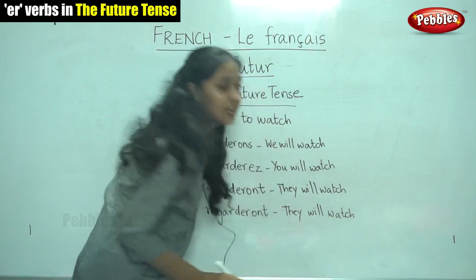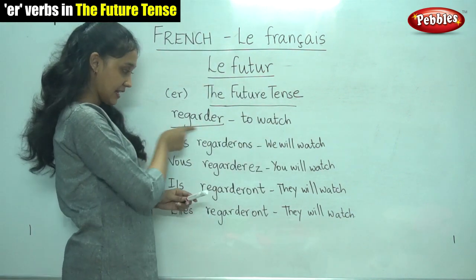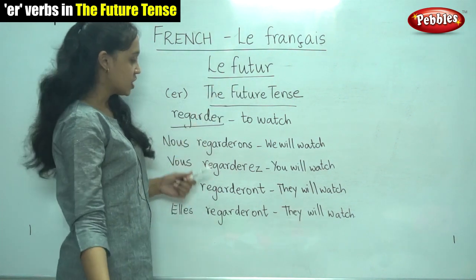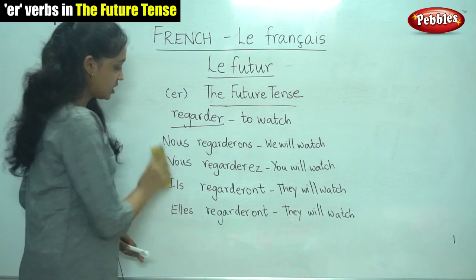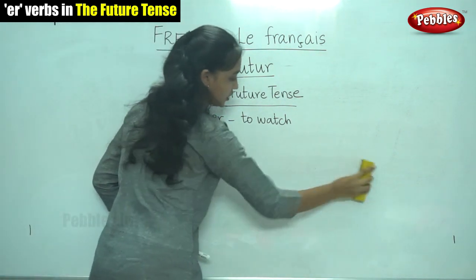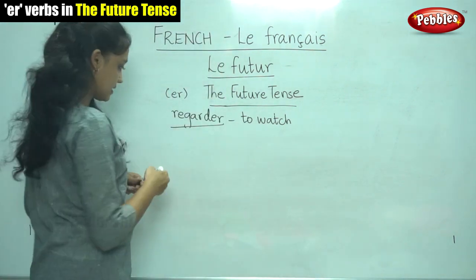So now we have written the conjugation for the verb regarder in le futur, the future tense. So shall we write only in French once again the conjugation? Now you can try writing it along with me because you know the endings.